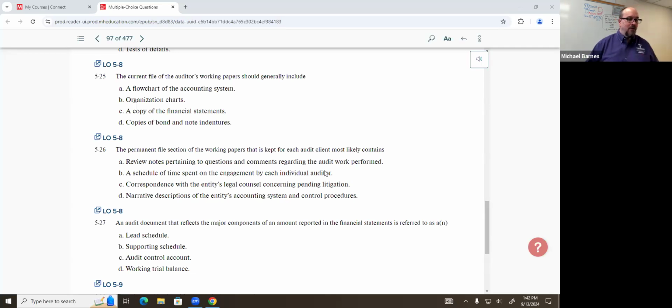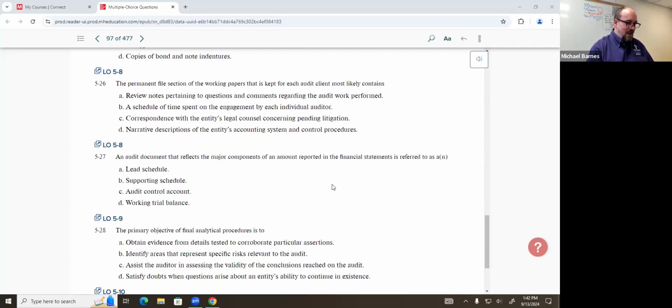To flip that, permanent file contains what? So this is going to be items that are consistent and stay static over time. They can change, but they don't change as frequently as things in the current file. So what do you guys think? Accounting system and control procedures, narrative descriptions of that, are those going to be relatively stable? Yeah, I think D is our answer for that one.